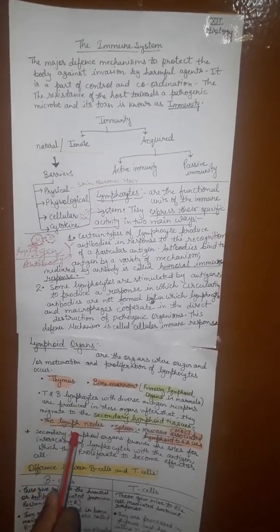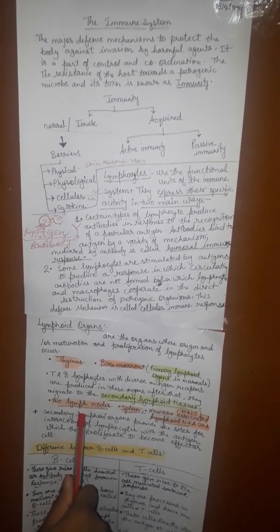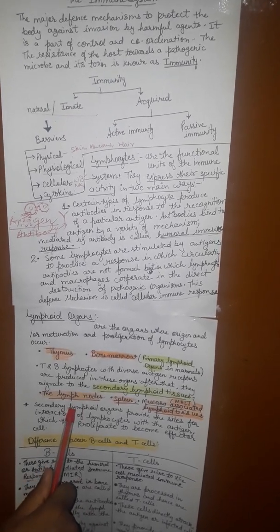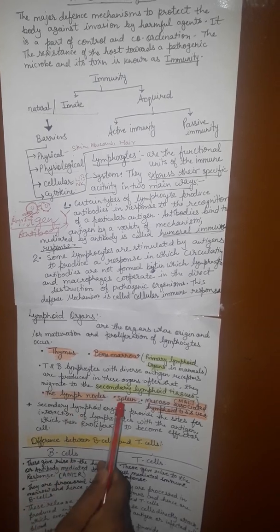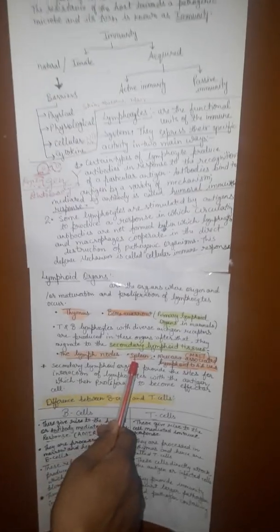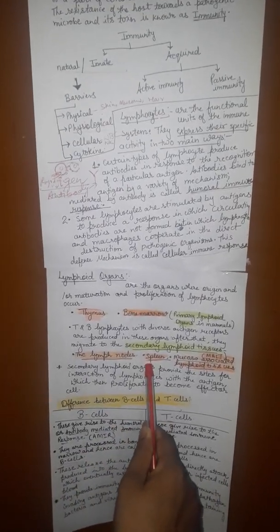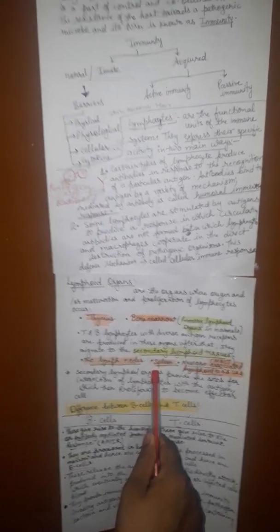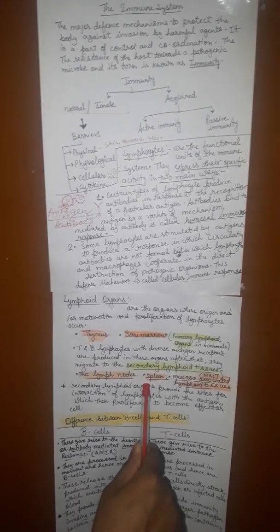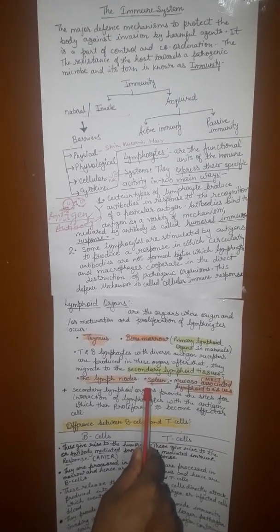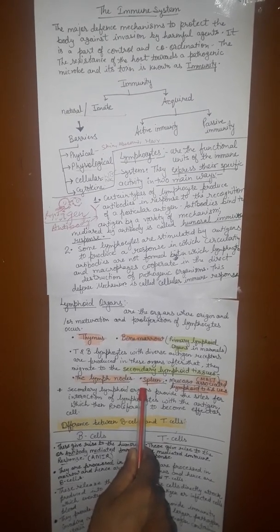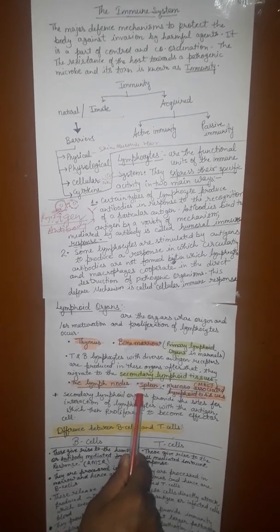Lymph nodes are small bean-shaped organs found at various points along the lymphatic system: groin, armpit, and mesentery also. The next one is the spleen. The spleen is a large bean-shaped lymphoid organ situated in the left upper part of the abdomen. Like other lymphoid tissues, the spleen is a center where T cells and B cells both multiply, and it plays an important role in immune response. It also helps in the removal of debris and particulate matter from circulating blood. Aged or defective blood cells, particularly erythrocytes, are also removed from the circulation by the spleen.